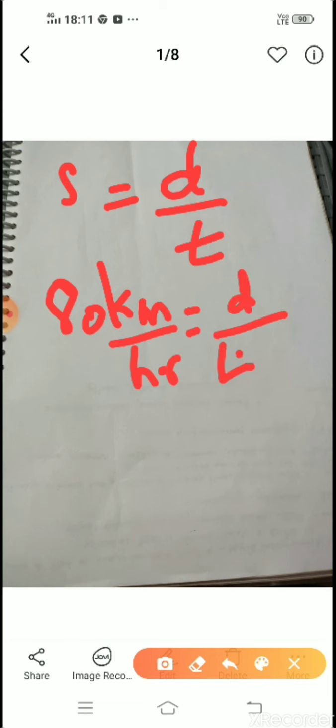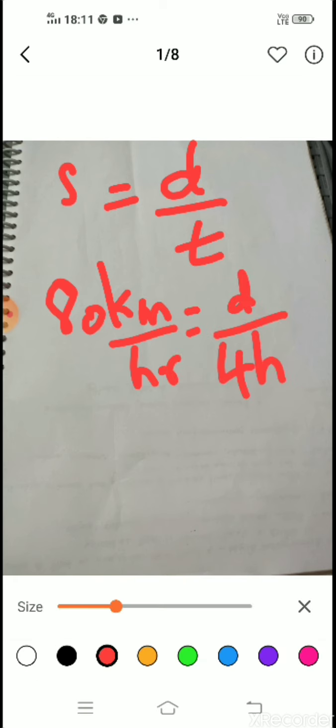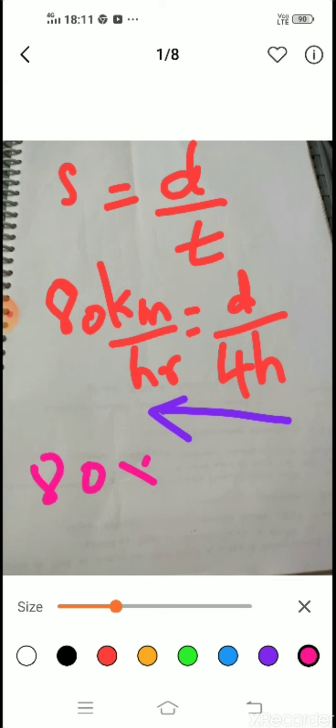So therefore speed is equal to distance by time taken. Our speed is 80 kilometer per hour. Distance by time. What is the time? 4 hours. So whenever you have a quantity in the denominator, if it goes to the other side, it will go into multiplication. So once it goes, it will become 80 into 4, which is equal to distance. So therefore 80 into 4, it is 320 kilometers.